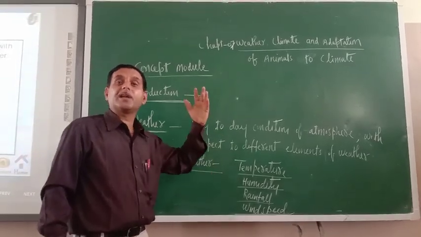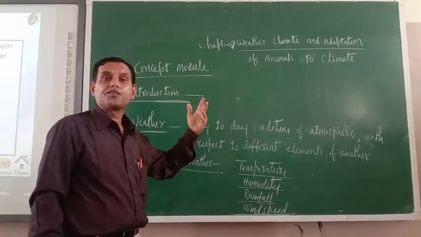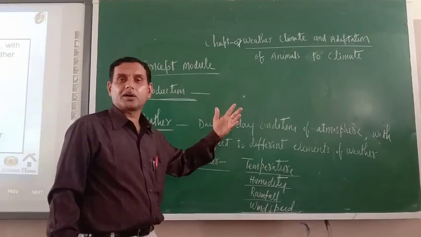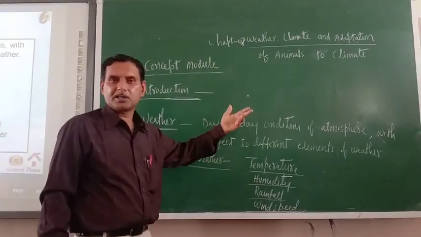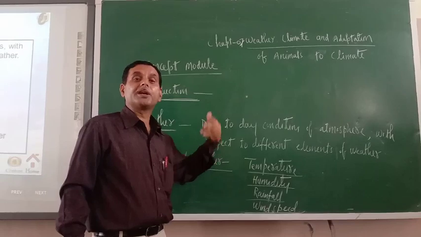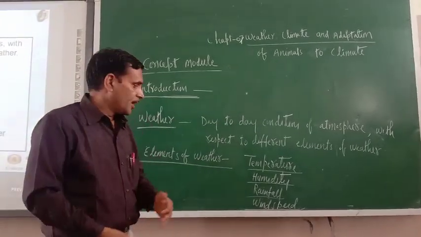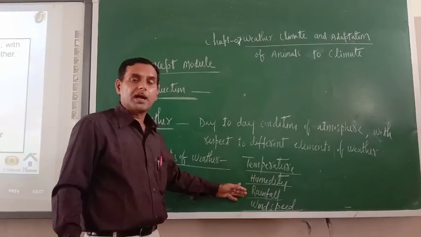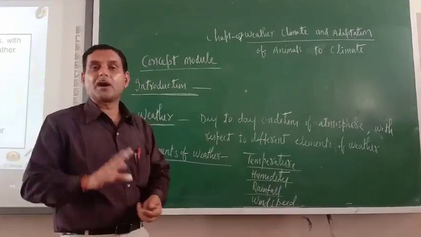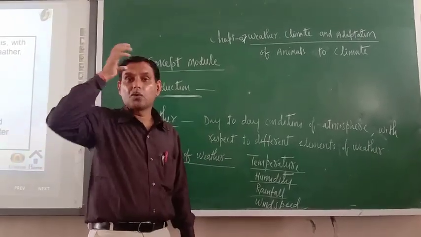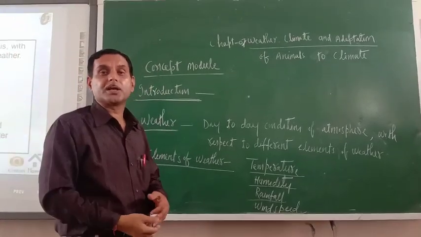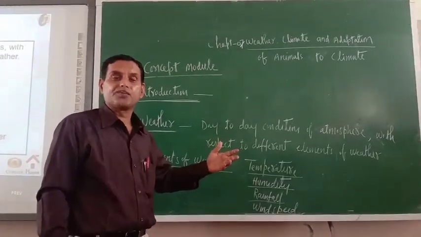If temperature is very high, we can say the weather is very hot. Similarly, if humidity is more, we say hot and humid weather. If rainfall is more and temperature is less, we say cold weather conditions are there.